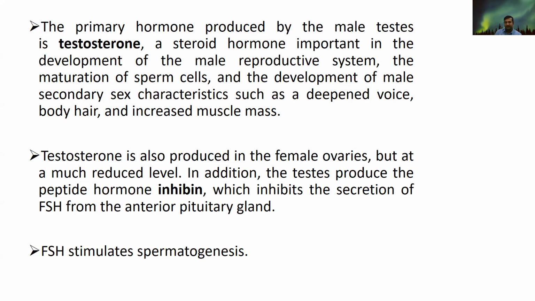And this inhibin, as per its name, inhibits the secretion of follicle stimulating hormone. FSH stimulates spermatogenesis, but once the sperms are formed, inhibin inhibits the FSH, and further genesis of sperms has to be checked.